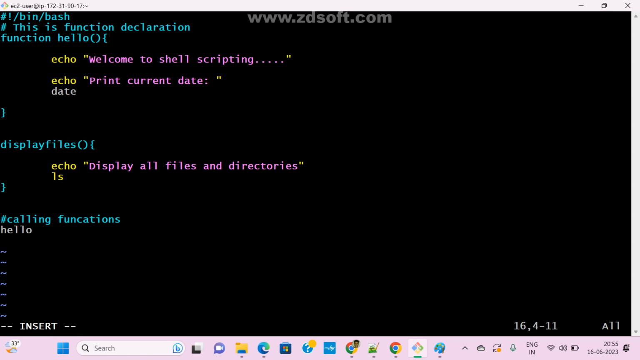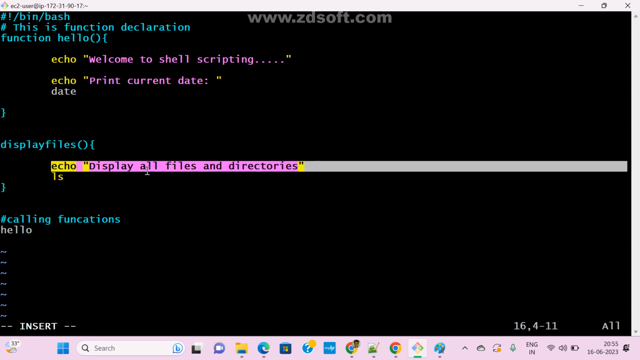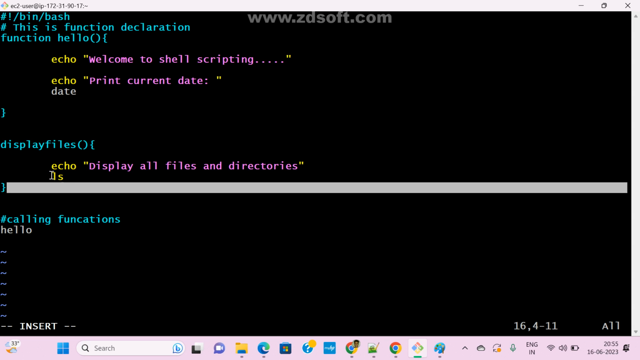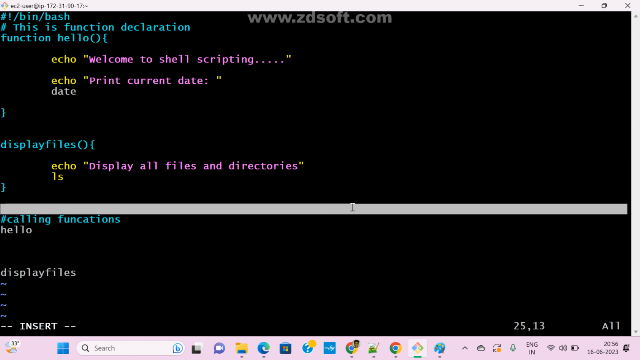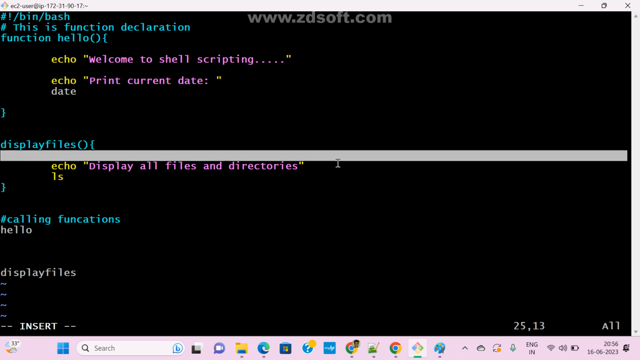So now this is my function name. We can give any name, guys. I gave one function name, display_files. Now in this function, I called the ls command. What is the ls command? This is a Linux command. It will print all files and directories in the current directory. Now how to call that function? So now see here, I am using display_files. That's it. Now got it? Anyone any doubt here?